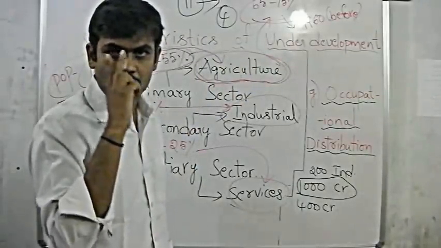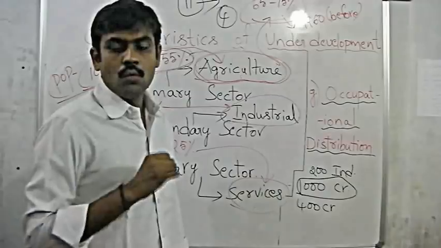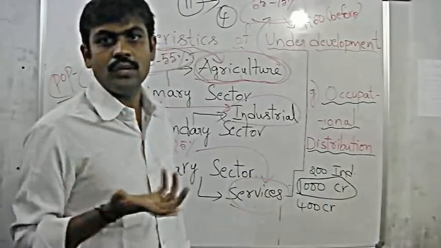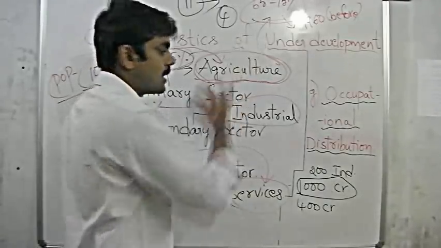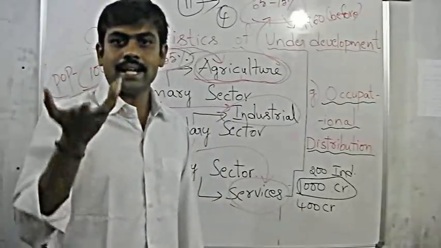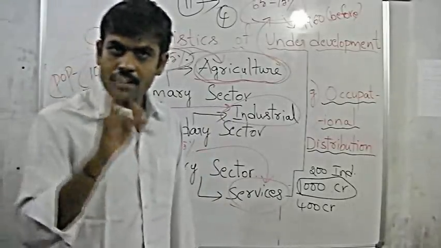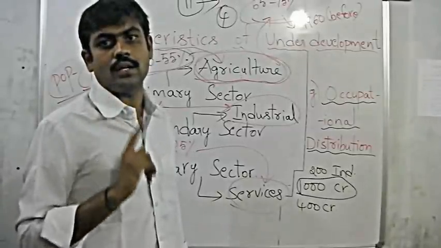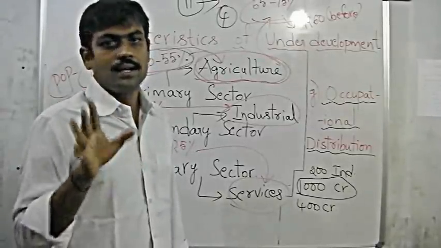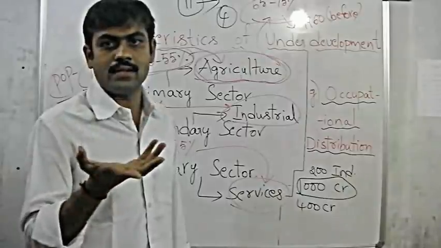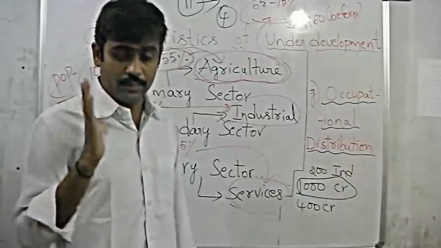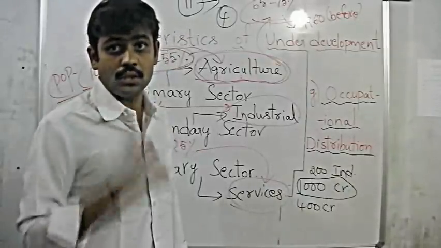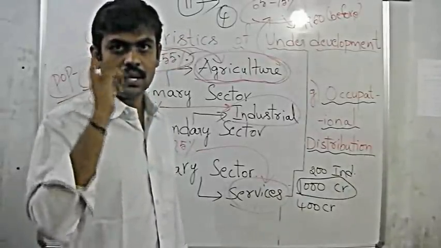We should at least do two things. Either we should find the means and ways of increasing the production of agriculture and thus increasing the income through agriculture. But you have to remember one thing: increasing the income from agriculture through increased production is simply not in the hands of humans, nor in the government's hands. It is also in the hands of the climate.